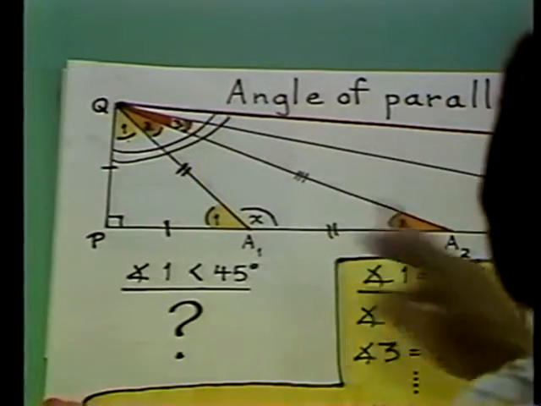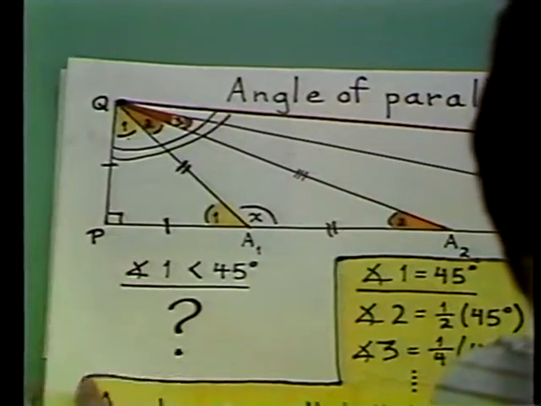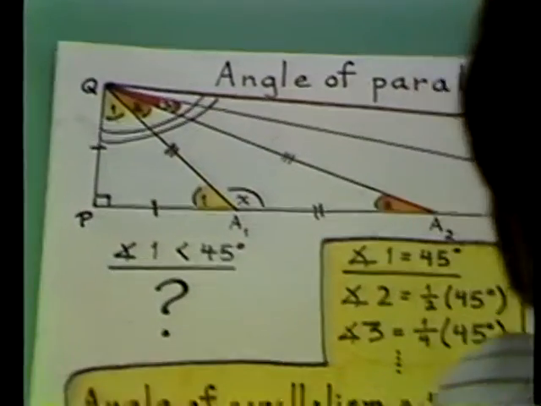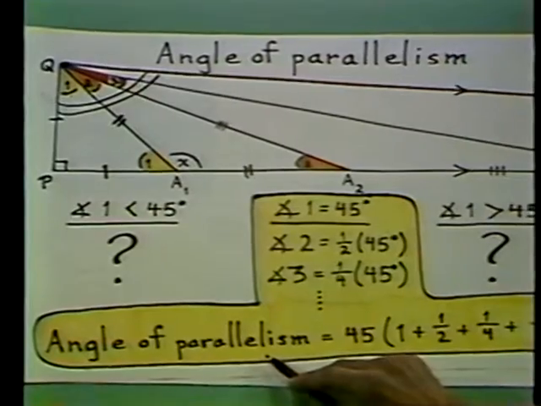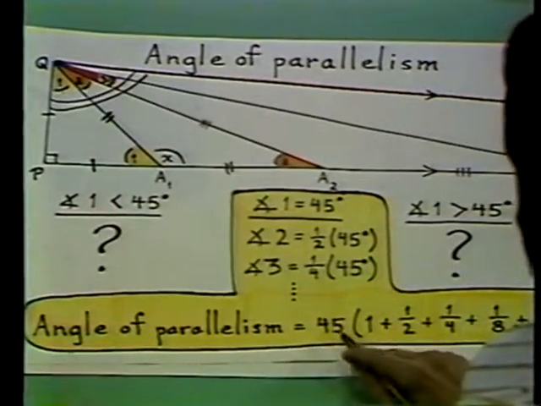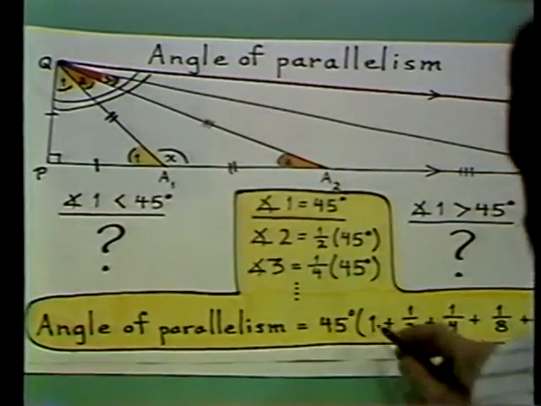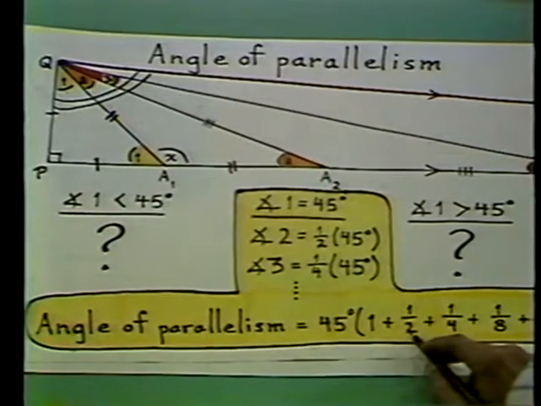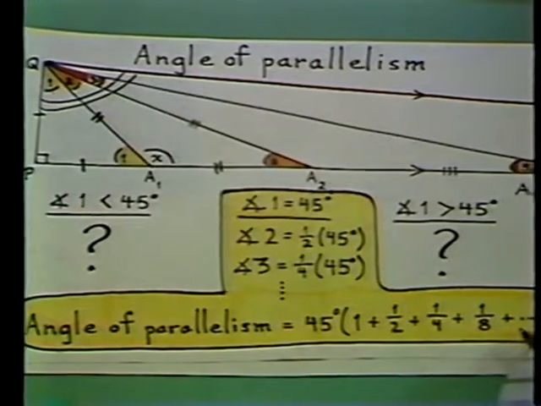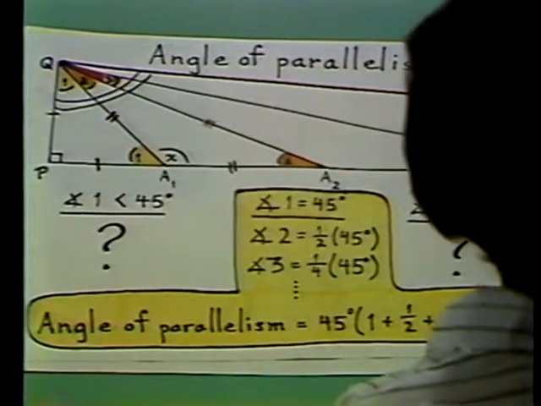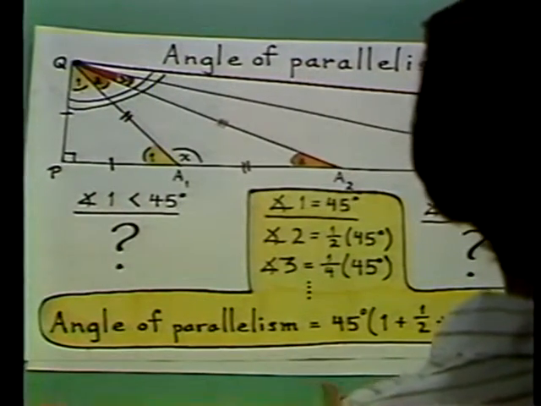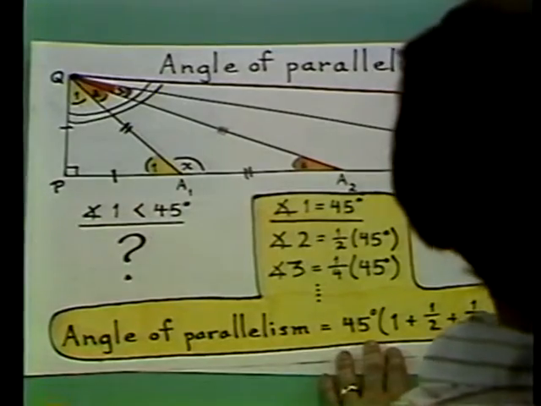Well, you might wonder, how can you add up an infinite number of angles? It's possible to do it. It turns out that a little calculation shows that the angle of parallelism in the Euclid case is 45 degrees multiplied by 1 plus a half plus a quarter plus an eighth and so on forever. Now you ask yourself, forever? How can you add an infinite number of numbers? Well, when the numbers keep getting smaller, you can sometimes do it.